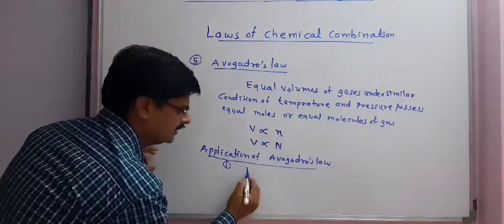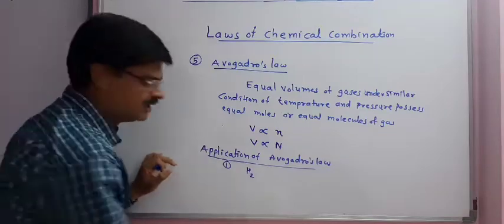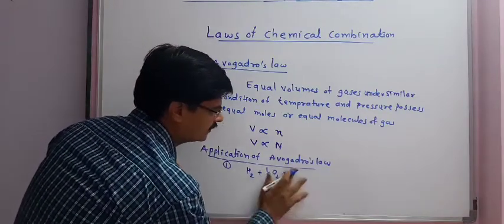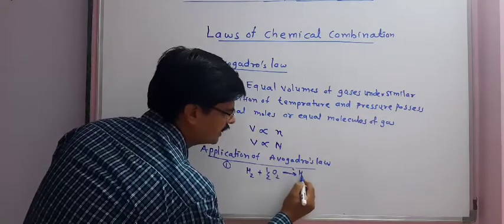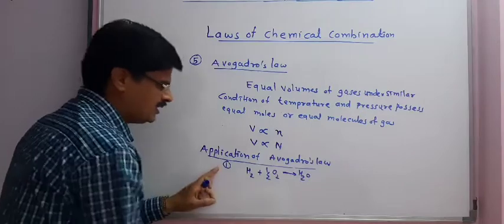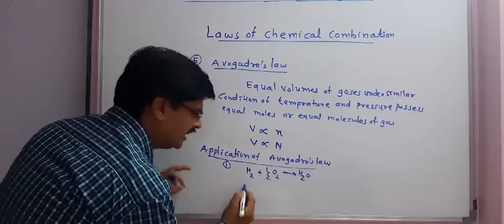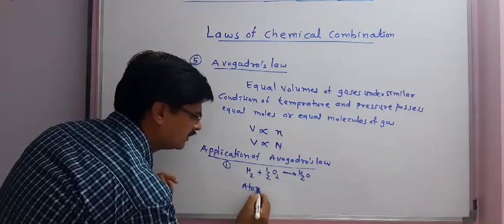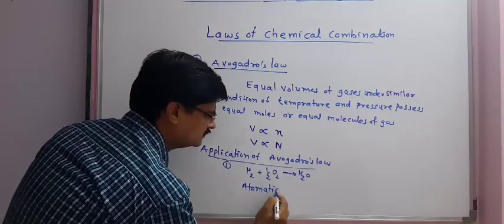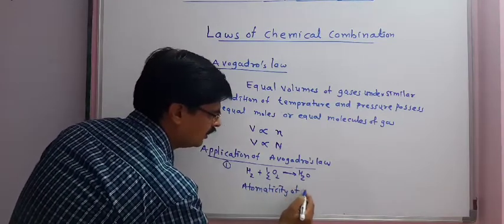First application. Take the example of hydrogen gas and 1/2 O2 gas, which will give H2O. So the first application is that we can find out the atomicity of a gas.